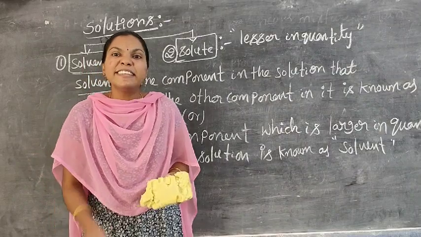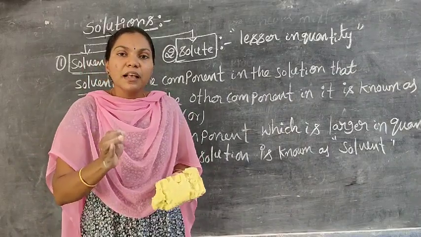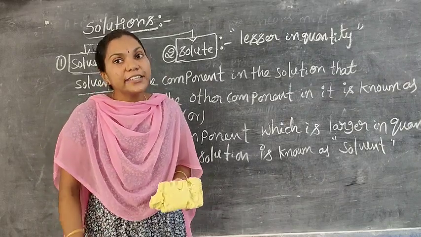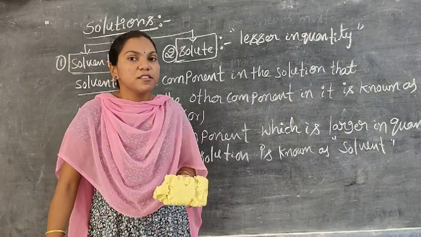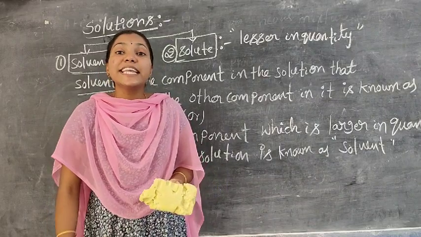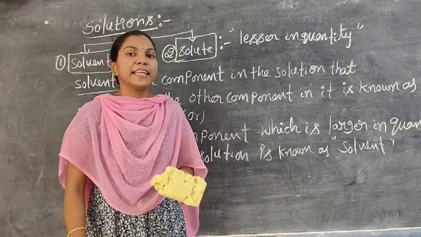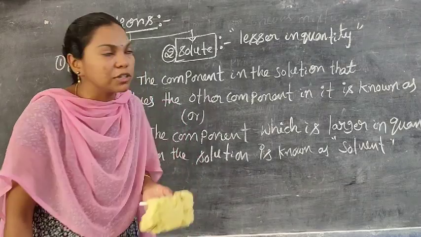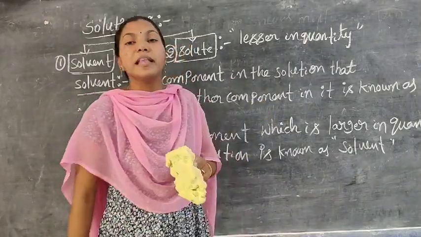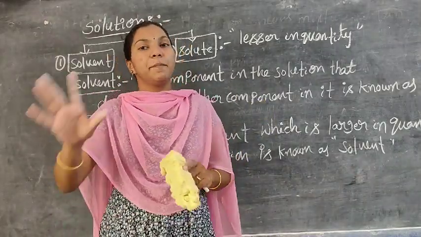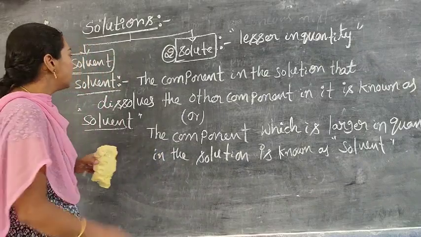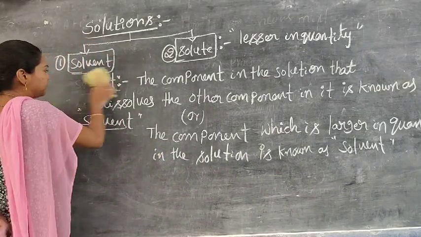What is the meaning of solvent? Simply, the component which is larger in quantity in a particular solution is known as the solvent. What is meant by solute? The component which is lesser in quantity, meaning smaller in quantity, in a particular solution is known as the solute. Solvent is more in quantity, solute is lesser in quantity. That is the difference between solvent and solute in a particular solution. Now I will give some examples to clarify it.